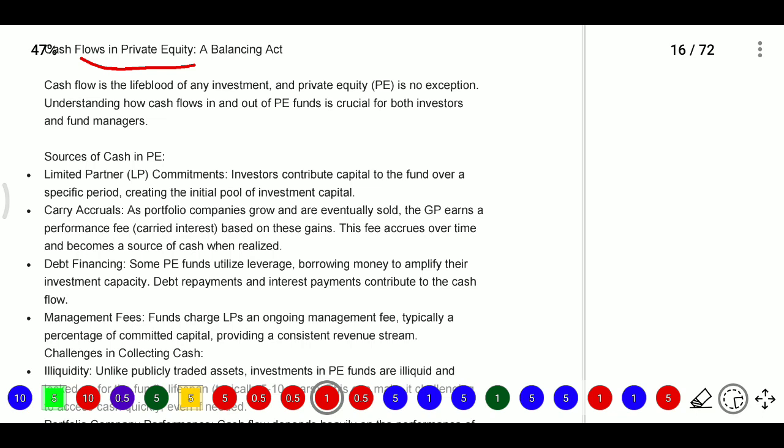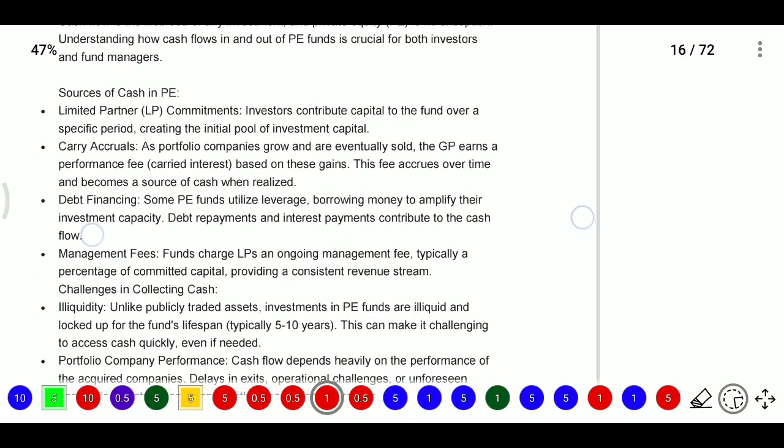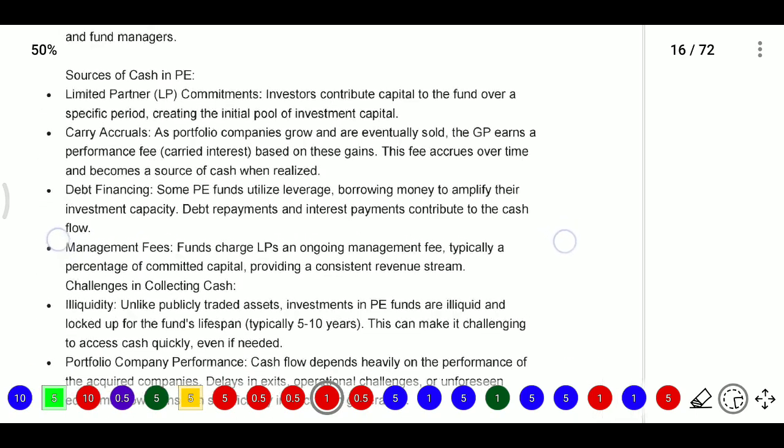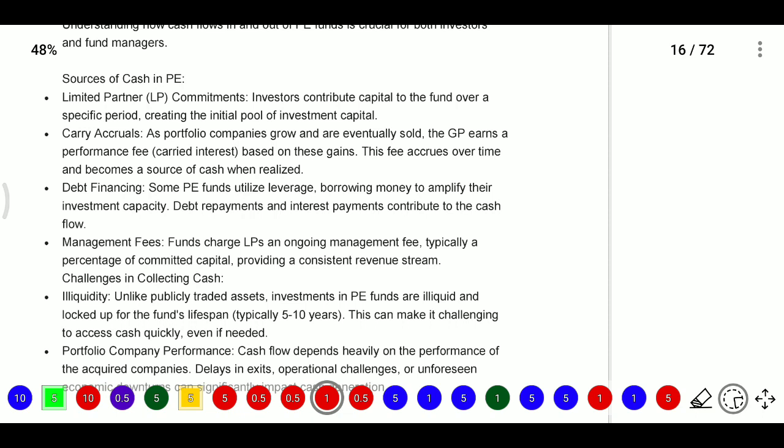Here is how cash flows will be there. The source of cash in private equity, firstly, is the limited partners' commitments. The investors will contribute capital to the fund over a specified period, creating the initial pool of investment capital. This means they do not pay immediately, and the fund houses will not collect the full amount immediately.